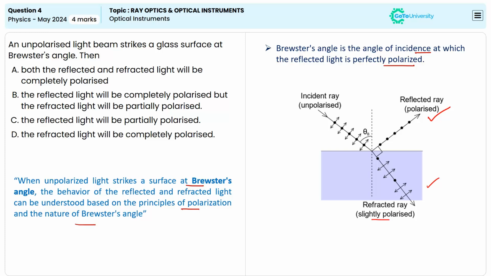So here, when we are checking, option B given here is correctly representing the relation between unpolarized light and the Brewster angle. So option B will be the correct answer for this question.